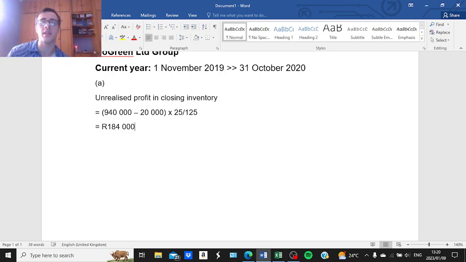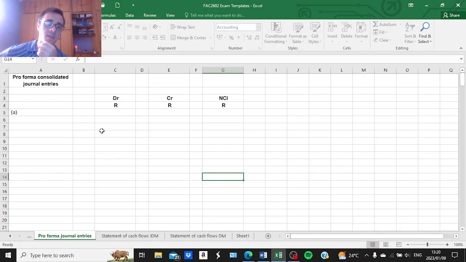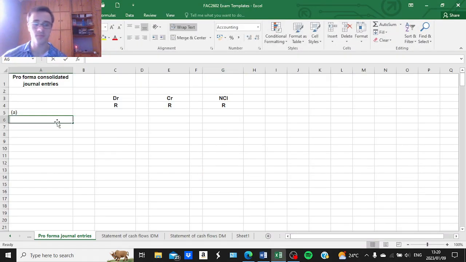Now, when we eliminate the unrealized profit in closing inventory, either of the parent or the subsidiary, we need to decrease the actual profit made by the company that sold the inventory into group, and we will do that by increasing their cost of sales account. So we will debit cost of sales of the company that made the unrealized profit of 184,000. In this case, it was One Recycle Limited.